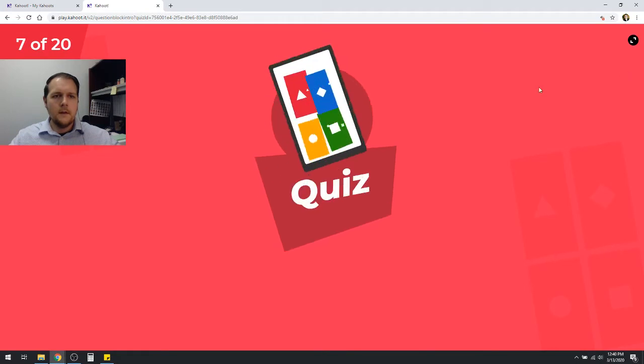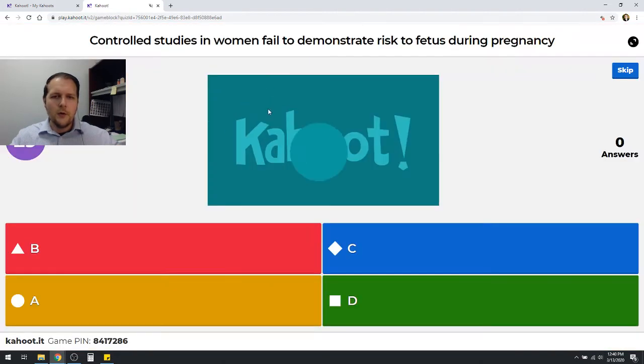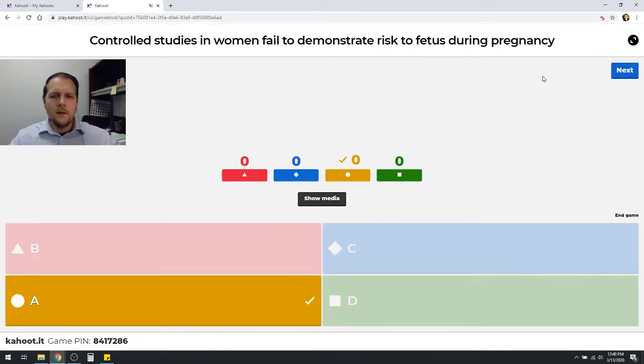All right. Up next, we have controlled studies in women fail to demonstrate risk to the fetus during pregnancy. Which pregnancy category would this represent? Controlled studies in women fail to demonstrate risk to the fetus during pregnancy. You consider A, B, C, or D. Well, I would like to think that it would be considered A.